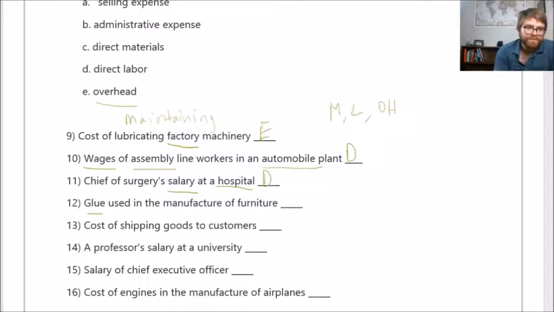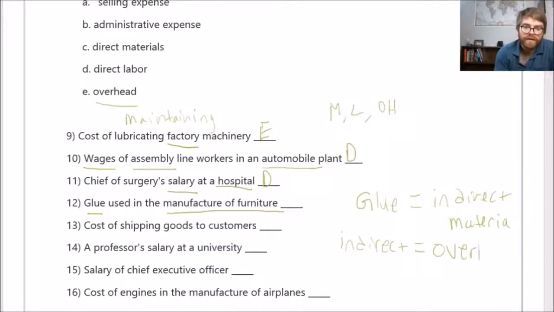Now, how about glue? So glue used when you're building furniture. We talked a little bit about this. It's not a piece of wood. Wood to build the furniture is a material. You need it to put the furniture together. But glue is what's needed to assemble it. So glue is actually considered an indirect material. That's what they call it. When you see the word indirect, I want you to think overhead. That's what indirect is. So that's considered overhead. There's a lot of key words here that you have to know. So write these down. It's important.